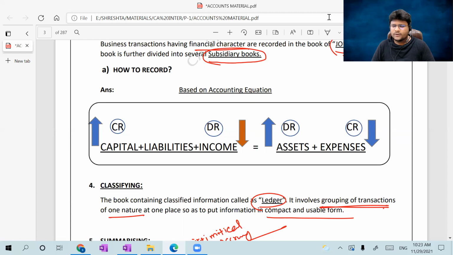Hope you already know the meaning of asset, expense, capital, liability, and income. So that's why I'm not discussing the meanings of such terms in detail.